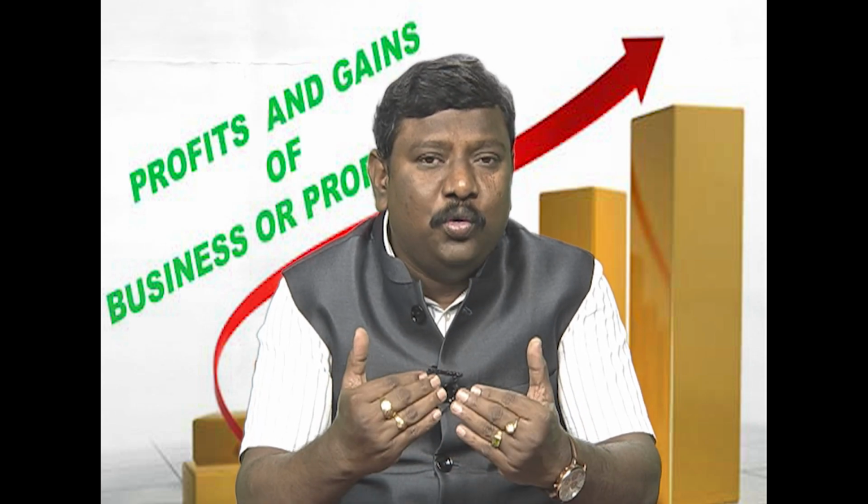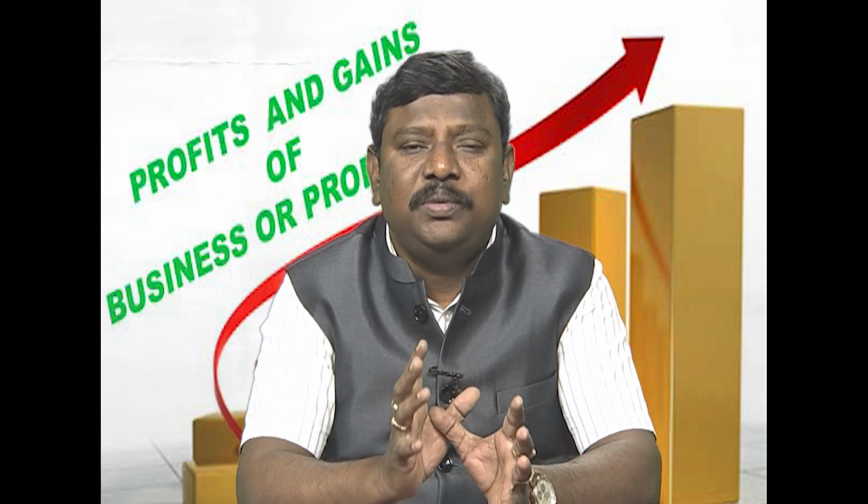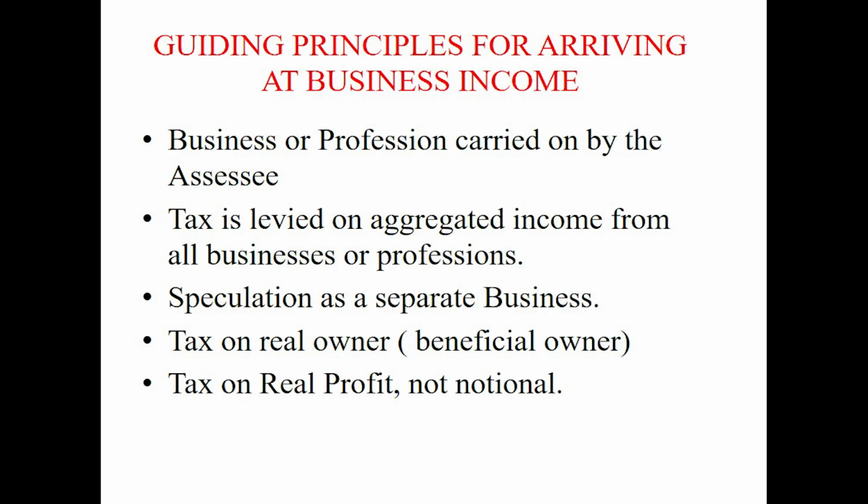However, the total income arrived at has to be aggregated and tax has to be levied on the total, not individual. That is what this point says. Then speculation, as we already discussed, has to be a separate business activity, not to be clubbed with non-speculation, and tax is levied on the real owner. Real owner means the beneficial owner.